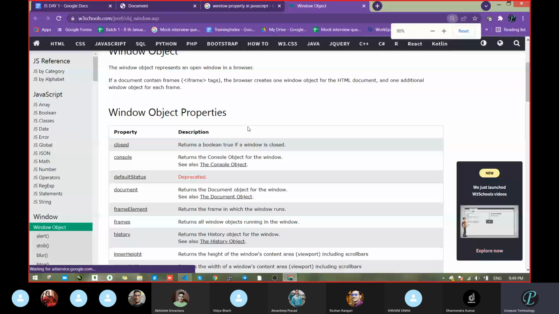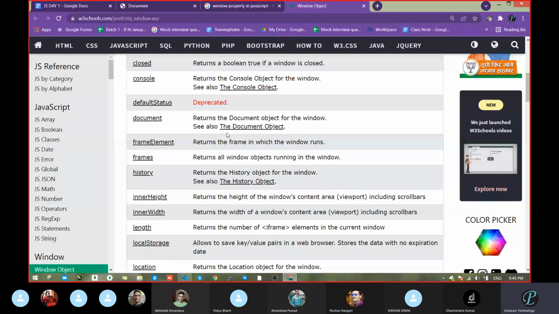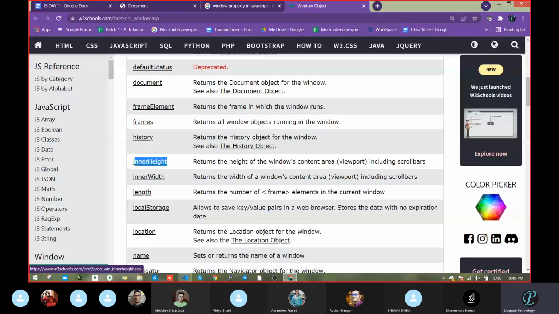Document returns the document object for the window, which means the document is part of the window. Then you can get inner height, inner width, length, local storage, location. It's no issue whether it is document or window, we can get all of them one by one.